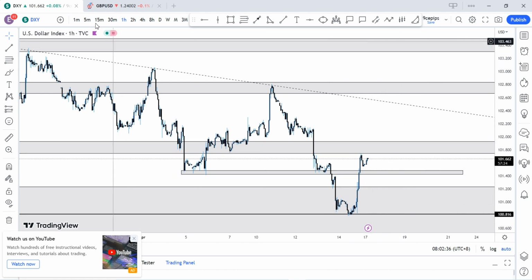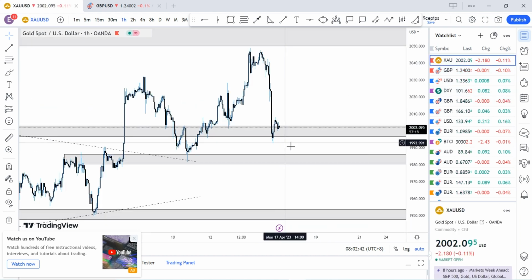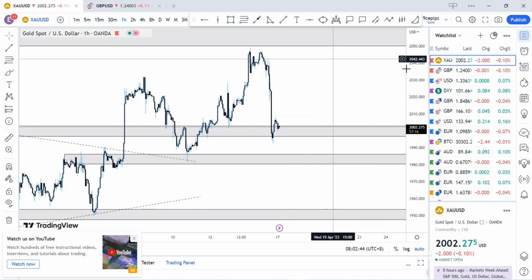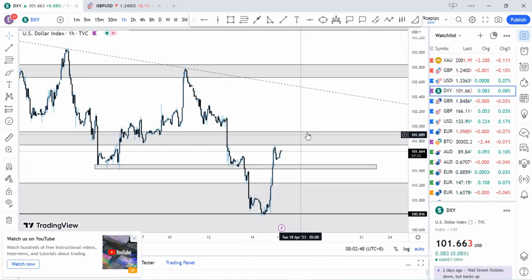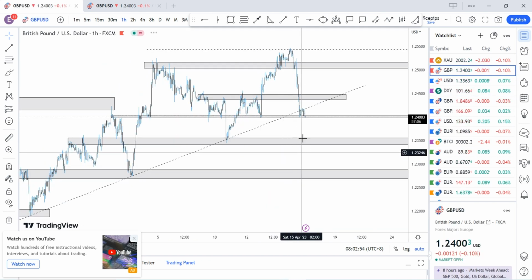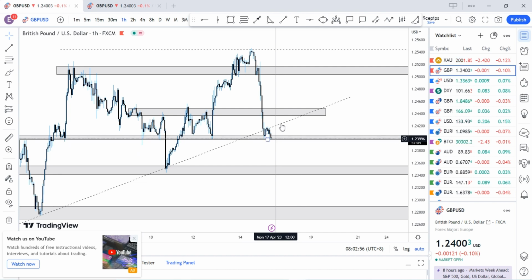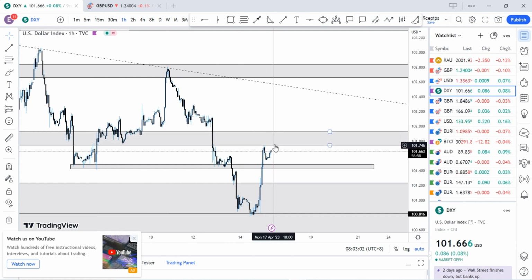So my analysis here is for price to come pick up orders around this region, and then we'll go to the downside. And if that happens, it correlates with what we have as an analysis here on gold. If price is just going to pull back a little bit to pick up orders and continue to the upside, that is exactly why DXY would come over to these regions to pick up orders and continue to the downside. Same as the pound USD. Pound USD will pull back to these regions to probably pick up orders, or we'll just get a direct push to the upside, which means that the DXY is already done with the retest around this region. We'll just get a direct push to the downside.